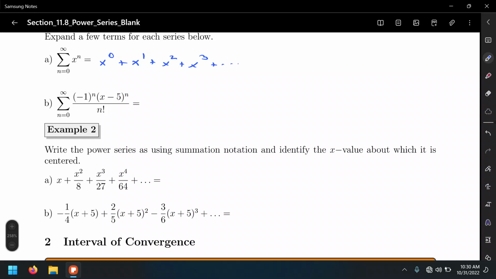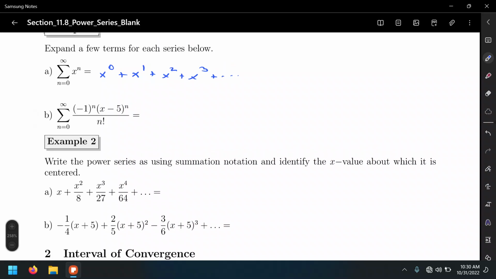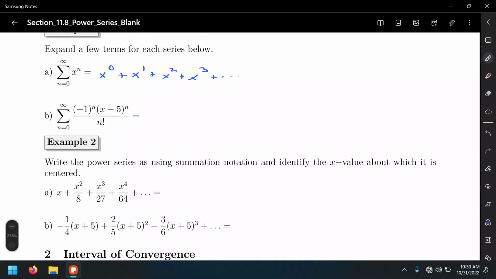So we just use these three dots to denote that the series just goes on forever. Well, if possible, simplify and reduce any like terms, like in this case x to the 0, which equals 1, x to the first power, that's just x, x squared, plus x cubed, plus etc.